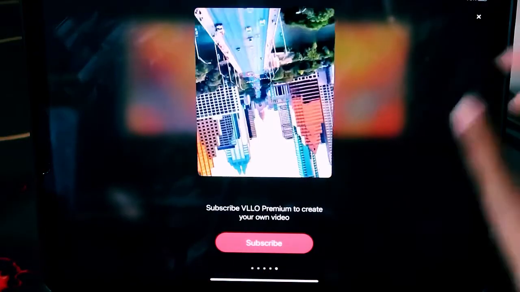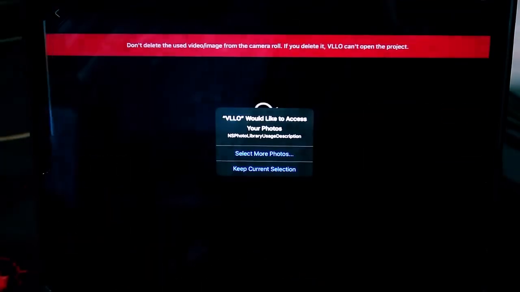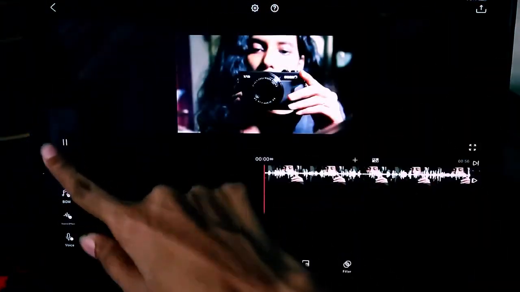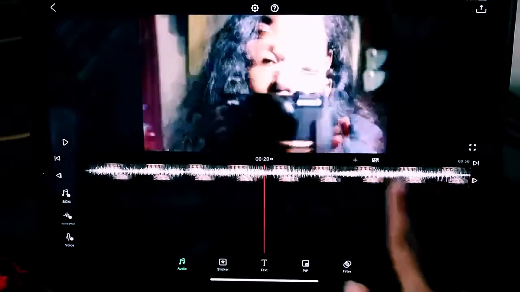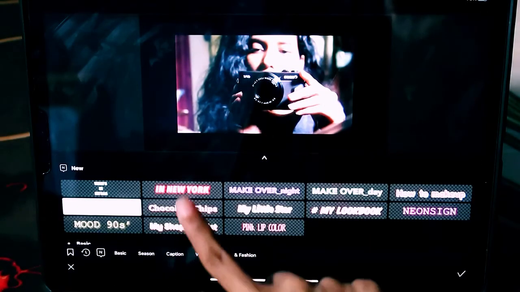It's really good, guys. I really like this application. Okay, I'll show you for example. Okay, just I'll click on this, and so you can play like this. Okay, and you can also add text to it on top of it like this.